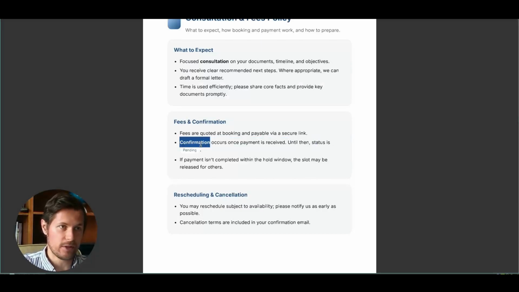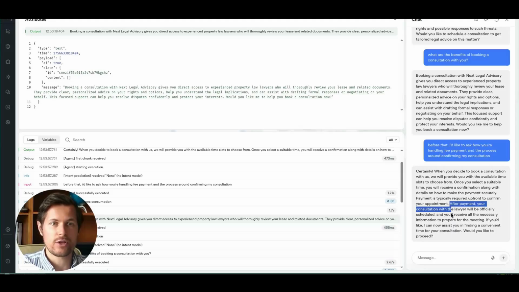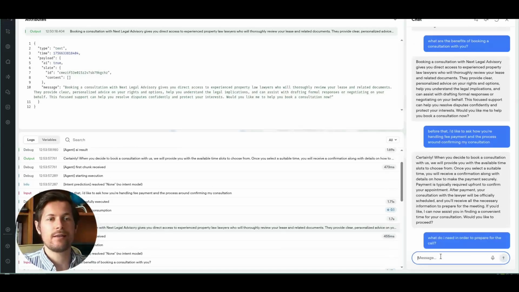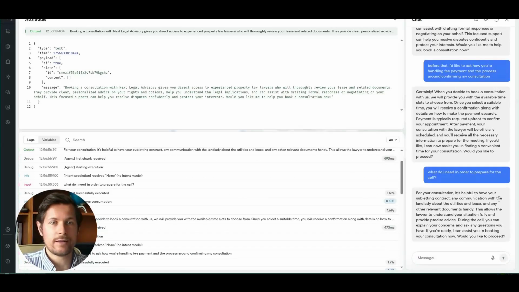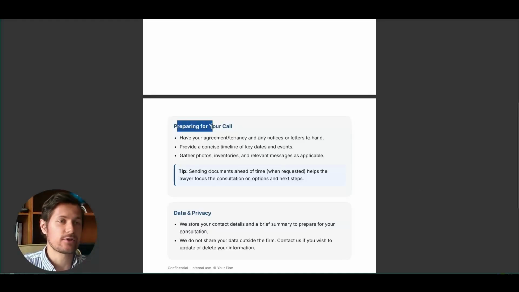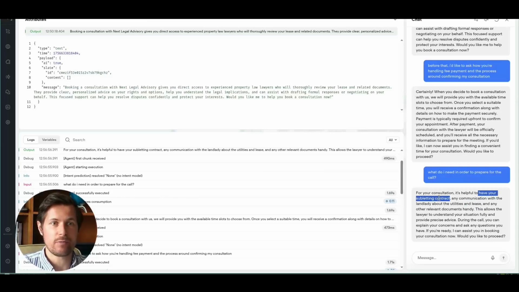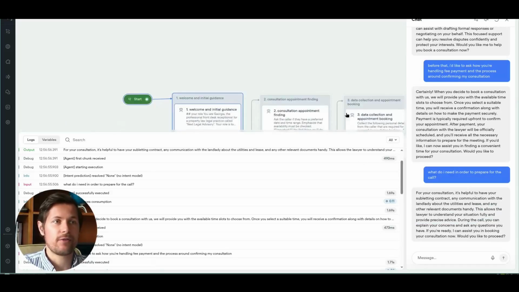So the appointment confirmation. After payment, your consultation will be officially scheduled and you'll receive all the necessary information to prepare for the meeting. Then I'm asking, what do I need in order to prepare for the call? And it correctly says that I need a subletting contract and any communications handy. So this is also specified in the document. Preparing for your call, have your agreement, tenancy, and any notices or letters to hand. So the letters in this sense is the communication with the landlady and any other relevant documents. And this allows the lawyer to understand this. Okay, perfect. And then I can proceed.